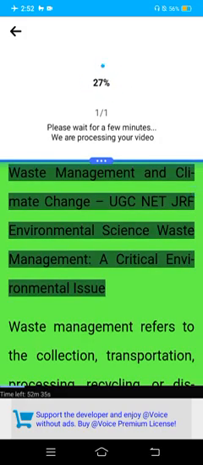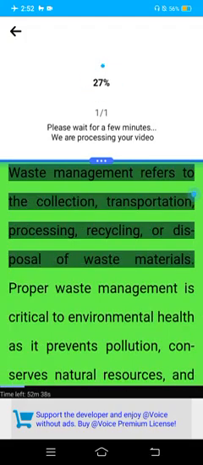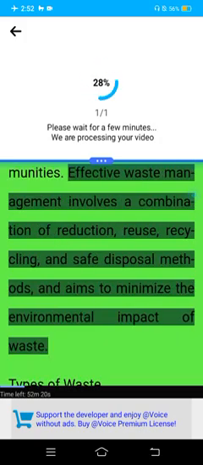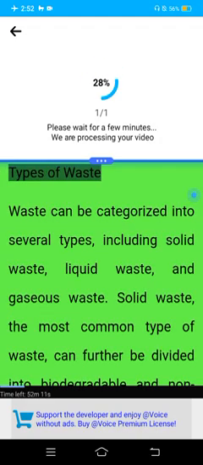Waste management and climate change, UGC NET JRF Environmental Science. Waste management, a critical environmental issue. Waste management refers to the collection, transportation, processing, recycling, or disposal of waste materials. Proper waste management is critical to environmental health as it prevents pollution, conserves natural resources, and reduces the negative effects of waste accumulation on ecosystems and human communities. Effective waste management involves a combination of reduction, reuse, recycling, and safe disposal methods, and aims to minimize the environmental impact of waste.